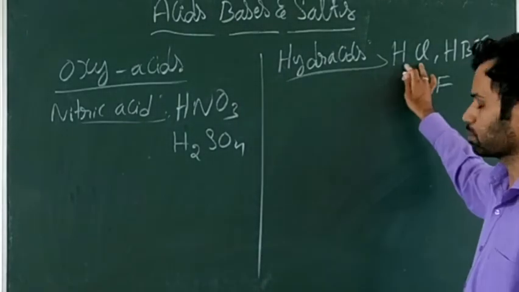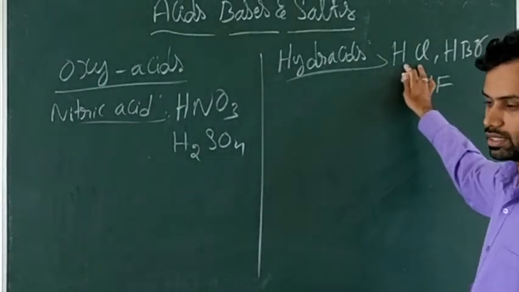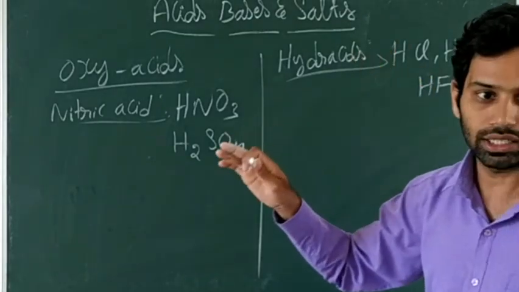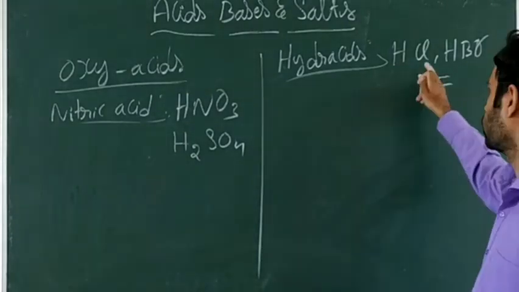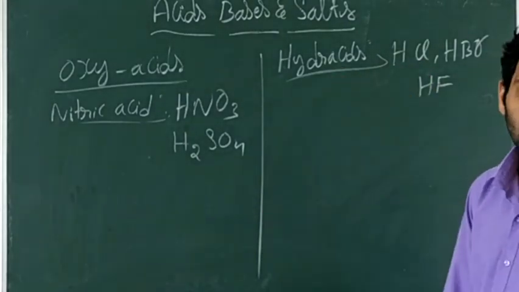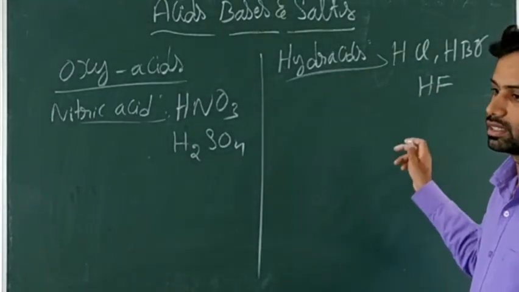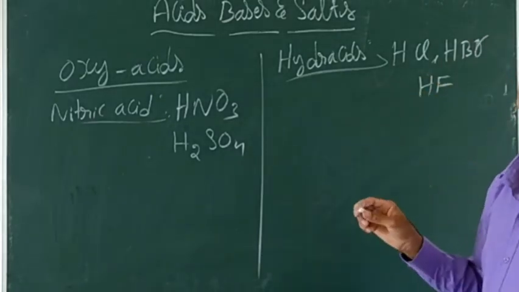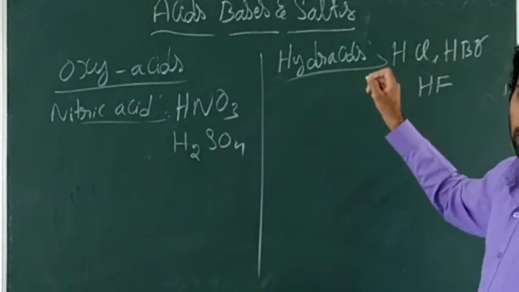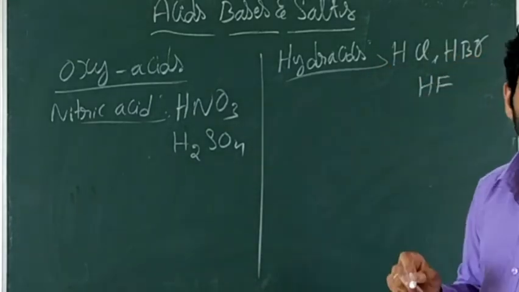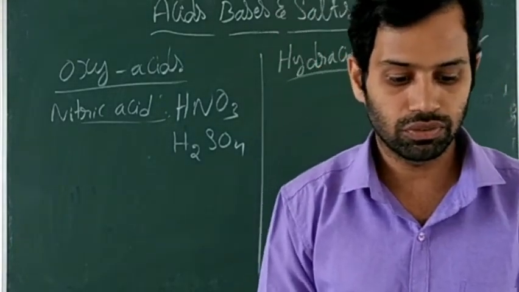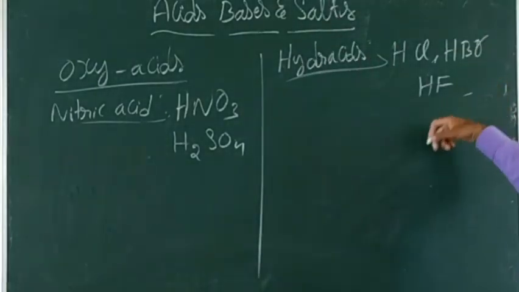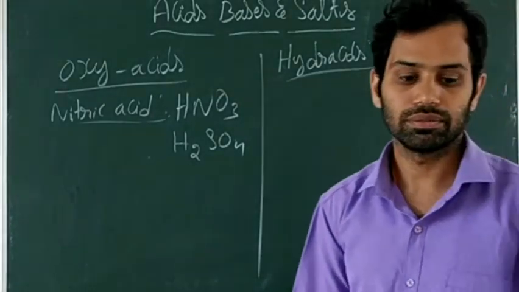So here two elements are present, it is a diacid. One is hydrogen, another one is a non-metallic element. Chlorine is a non-metal, no? That's why it is called a hydracid. For example, hydrochloric acid, hydrobromic acid, and hydrofluoric acid, HF. These are the examples of hydracids. Keep it in mind.